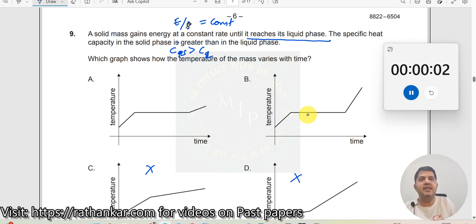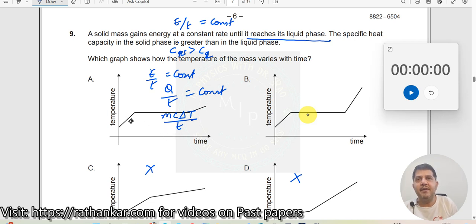Now what is being given? E by T equal to constant, right? E by T equal to constant, which means what? E, what is E? Q. Q by T equal to a constant. Okay, what is Q? MC delta T. MC delta T divided by T is a constant.